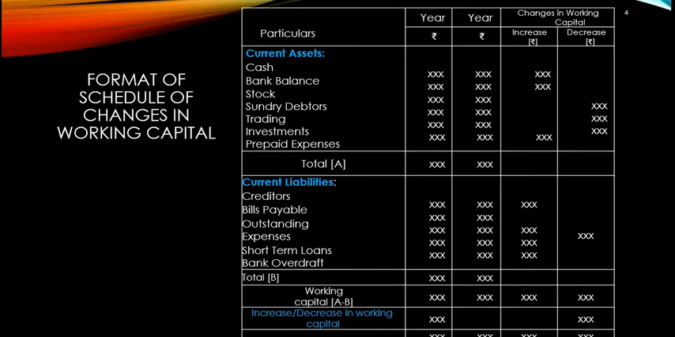Next, it's the time for current liabilities like creditors, bills payable, outstanding expenses, short-term loans, bank overdraft. You do the same here, comparing the values of one year to another. Whether it is increased or decreased, you need to decide and put the values over there. So that will be total B. You will get the working capital by subtracting the value of B from the value of A. That is, working capital is equal to A minus B, total current assets minus total current liabilities. Then you need to decide whether there is an increase or decrease in working capital.